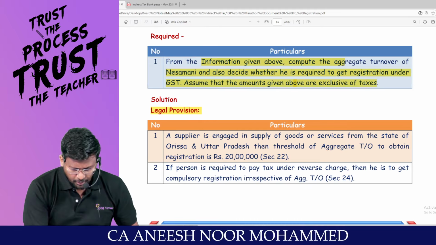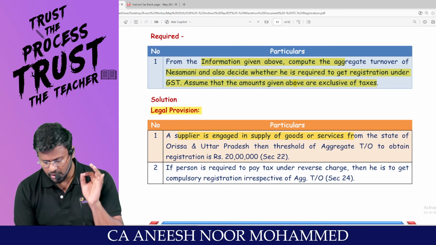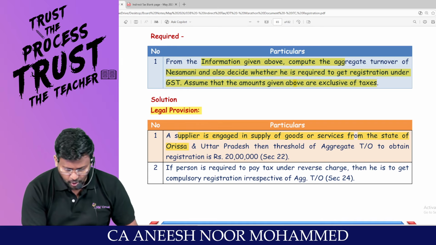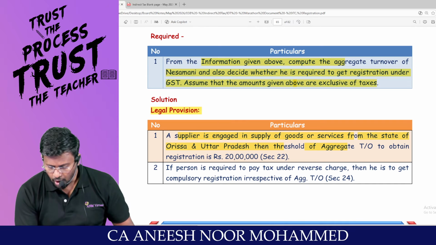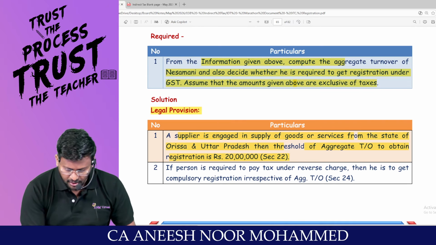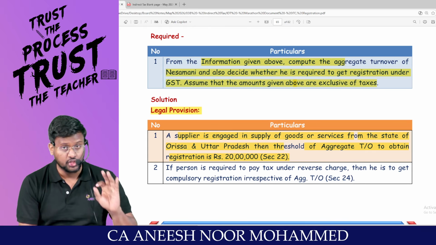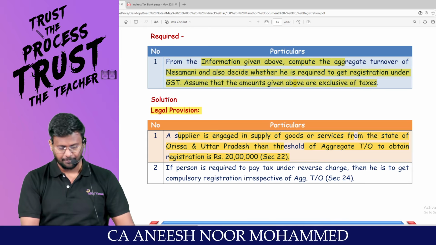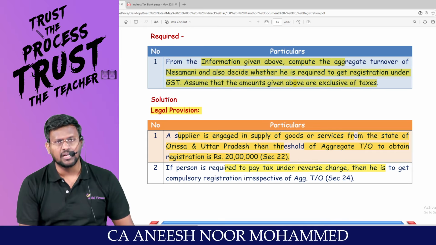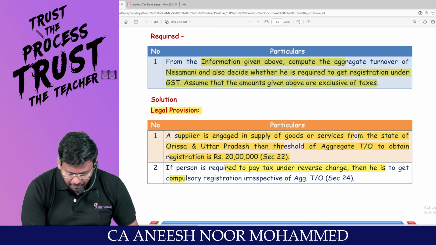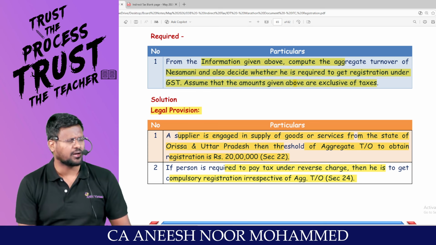So what is the legal provision? Sir, a supplier is engaged in supply of goods or services from the state of Orissa and Uttar Pradesh, then the threshold of aggregate turnover to obtain registration will be how much lakh? 20 lakh as per section 22. General threshold limit is 20 lakh. Sir, if the person is required to pay tax under reverse charge, then he has to get compulsory registration irrespective of what turnover? Aggregate turnover.